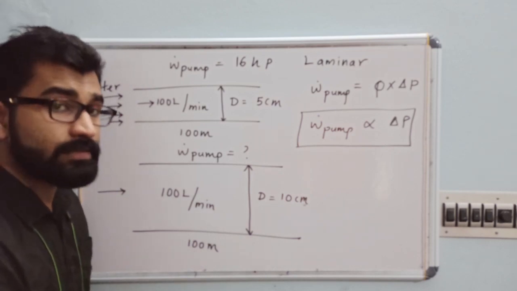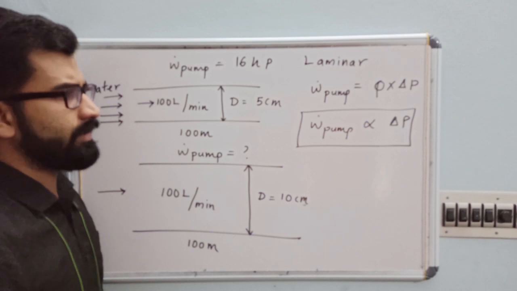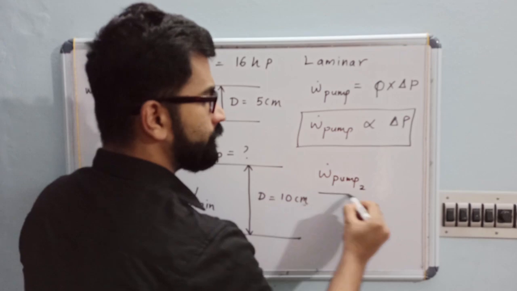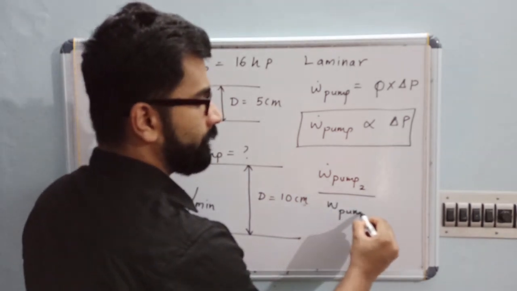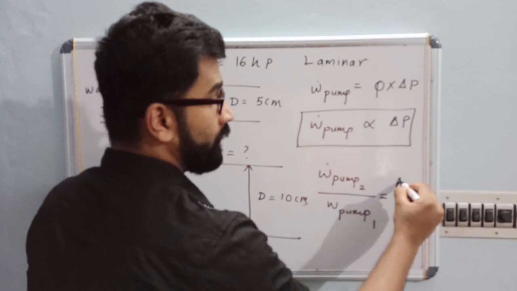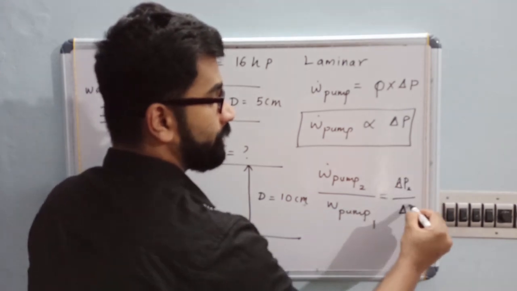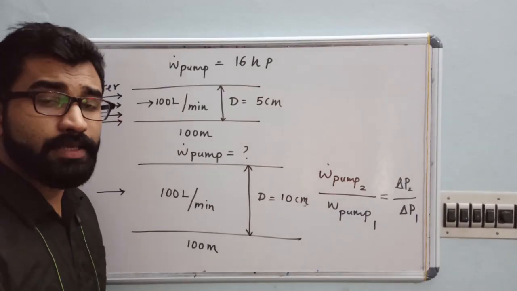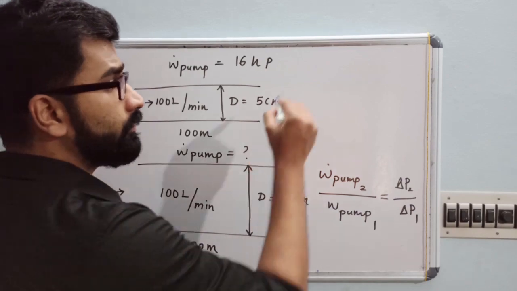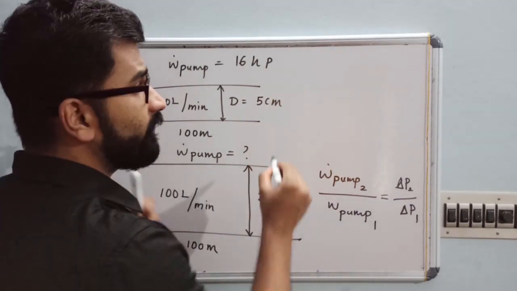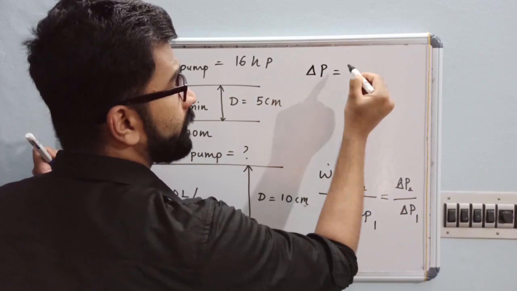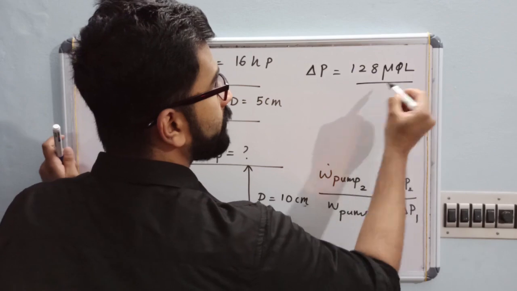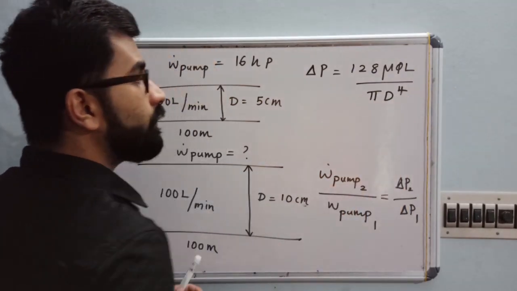Now we are interested to find the pumping power in the second case. How can we find this? We can write it like this: pumping power in the second case divided by pumping power in the first case is equal to delta P2 divided by delta P1. Clear? Easy. Now, what is the equation for pressure drop in a laminar flow? I hope you remember. If I write it in terms of flow rate, my Hagen-Poiseuille equation is 128 mu Q L divided by pi d to the power 4. This is the equation for pressure drop.